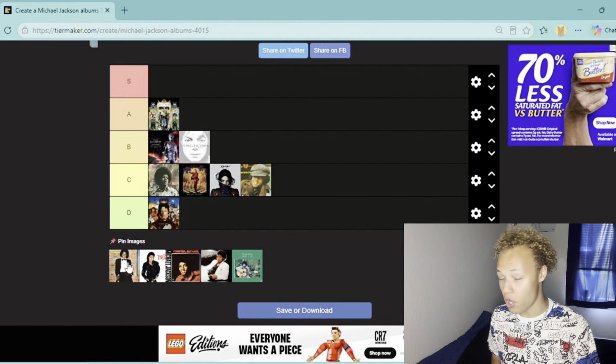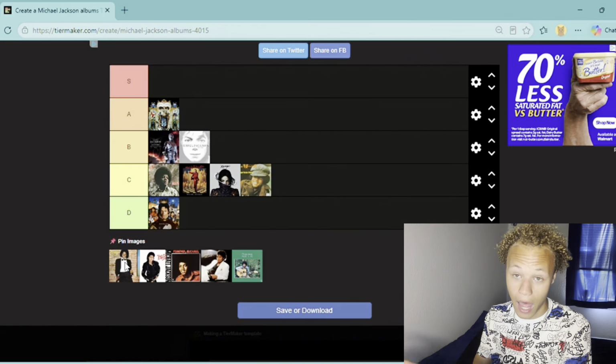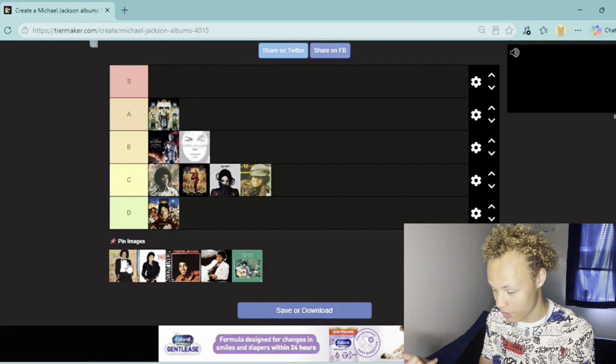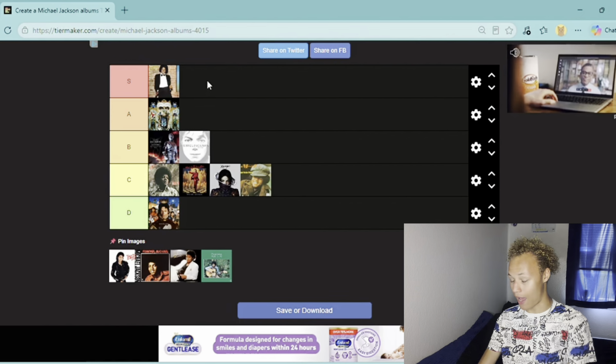This album is so much fun. If you're someone like me who loves to dance to music and you just want to get up and move, this is the album to go to, ladies and gentlemen. Off the Wall is the right album to go to, guys. This album's going to S tier. I don't care. This album is so fun.